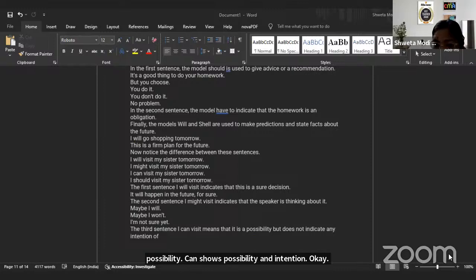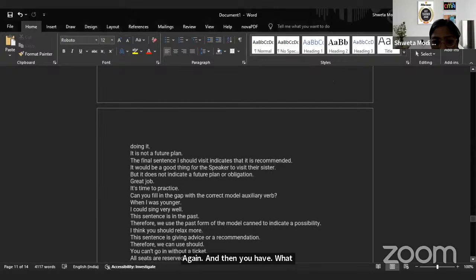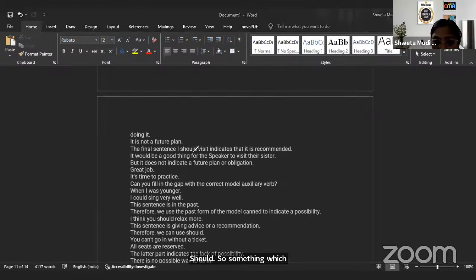And then you have what? Should. So something which is a good thing to do. Should shows that it is a good thing. Okay. But it does not indicate a future plan.